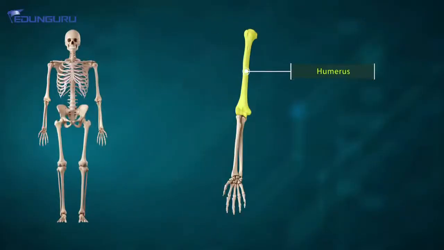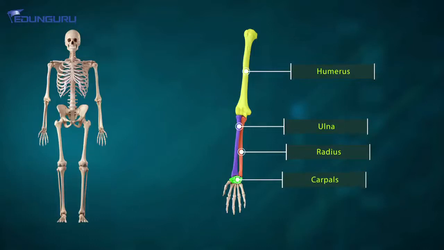And they are known as phalanges. These are total 28 in number. So we started off with humerus, we came to radius and ulna, then to carpals, followed by metacarpals, and finally to phalanges. So these are the bones which are present in the human arms, right?